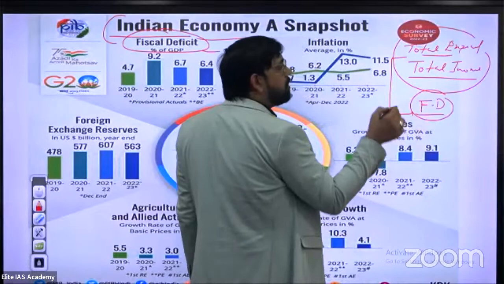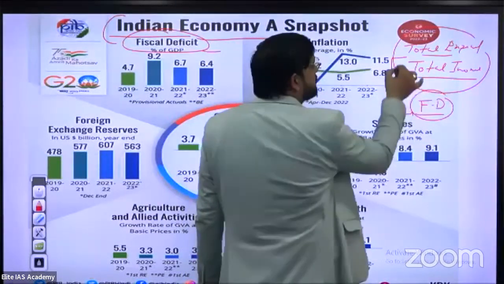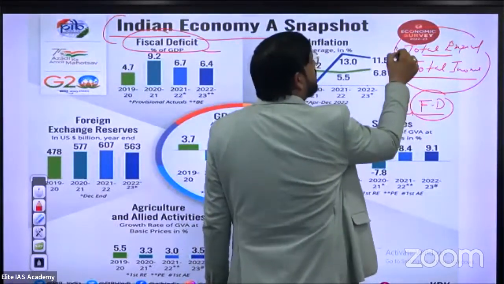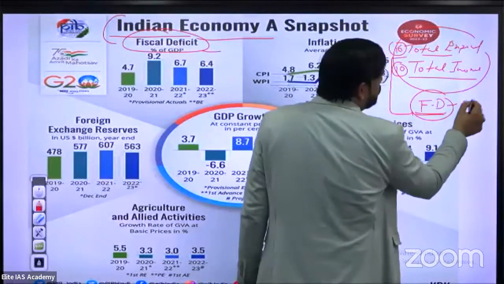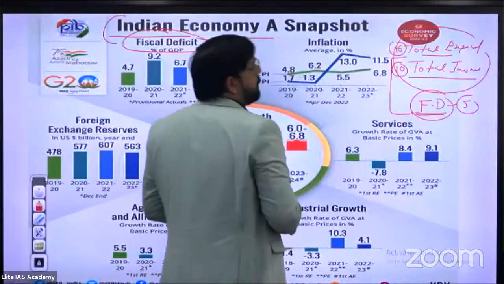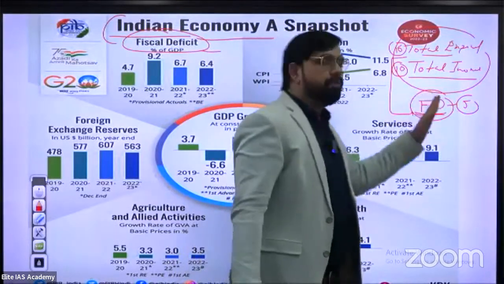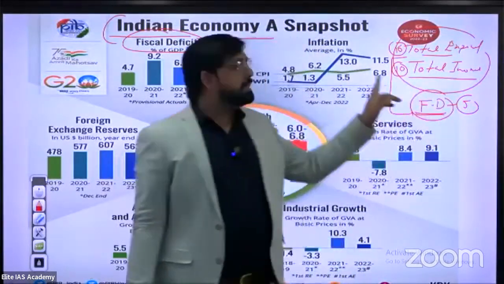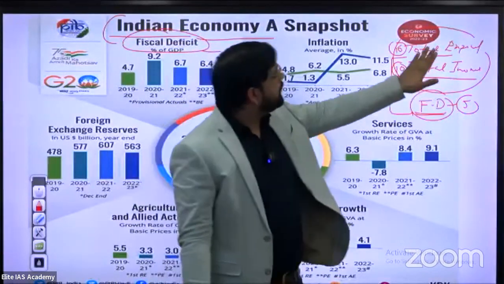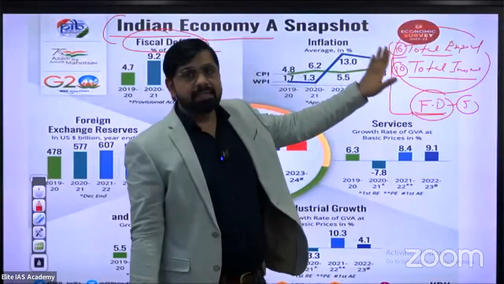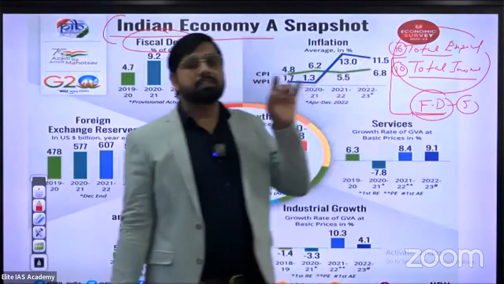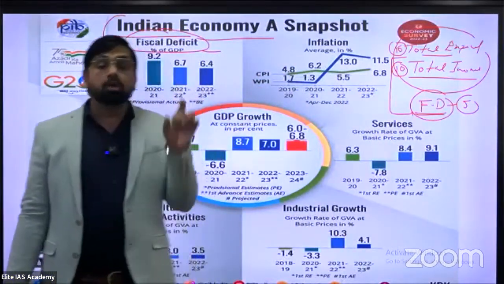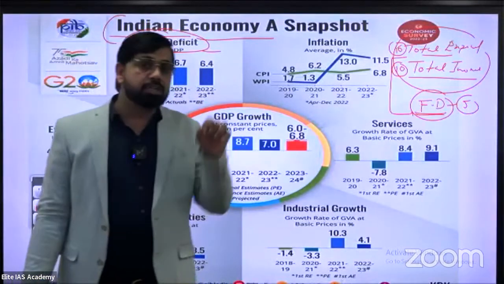Suppose the total income of India is 10 rupees and total expenditure is 15 rupees, then the fiscal deficit is 5 rupees. Fiscal deficit shows the difference between total income and total expenditure of India.